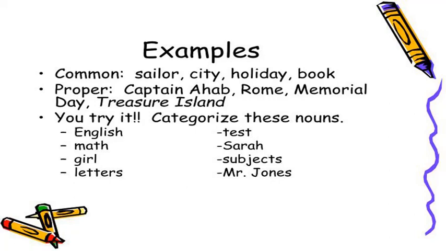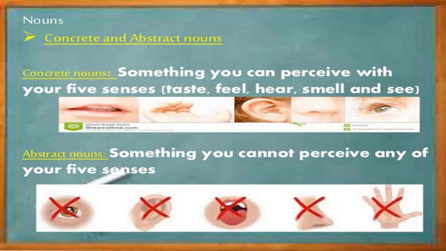So this is the first division or categorization of nouns. Common nouns and proper nouns. I hope you understood, right? Common nouns, it's not about a particular person or a thing, but common noun. But a proper noun is about a particular person, a particular thing, right?